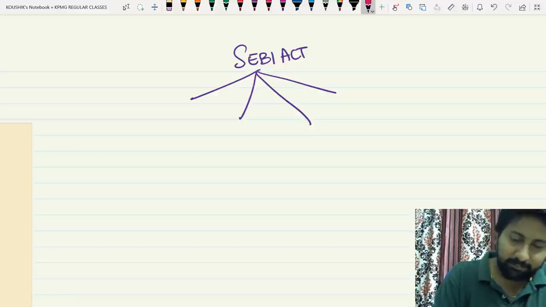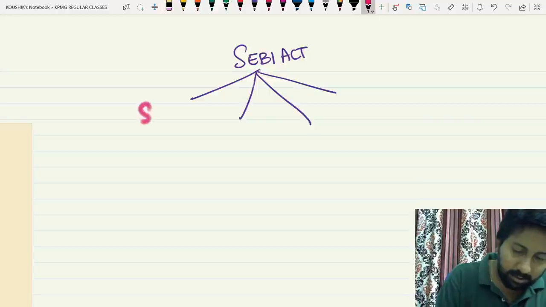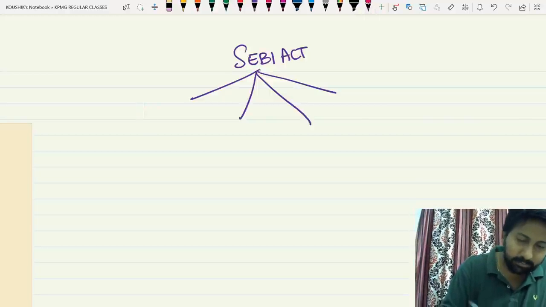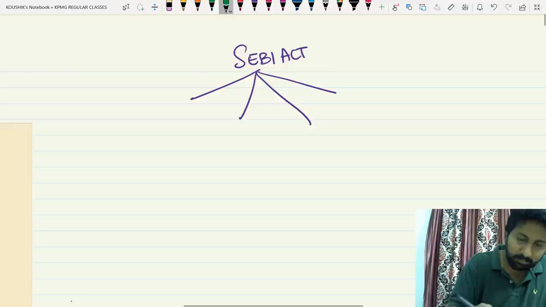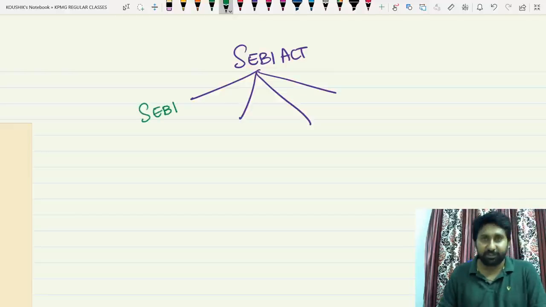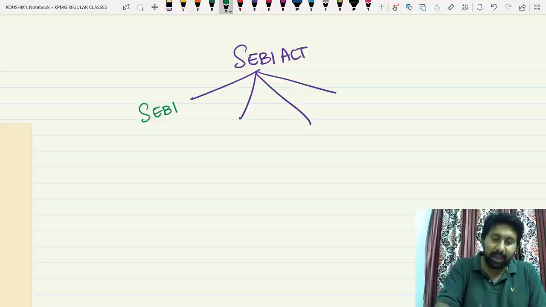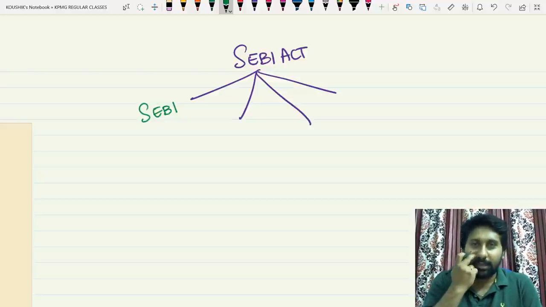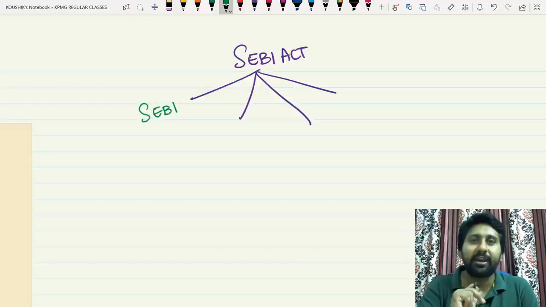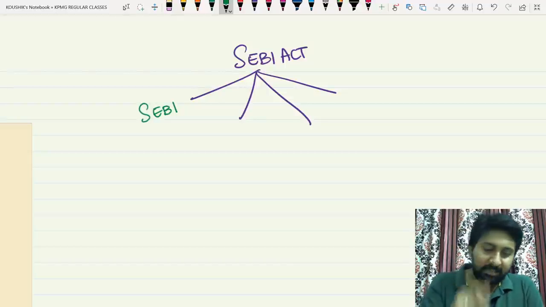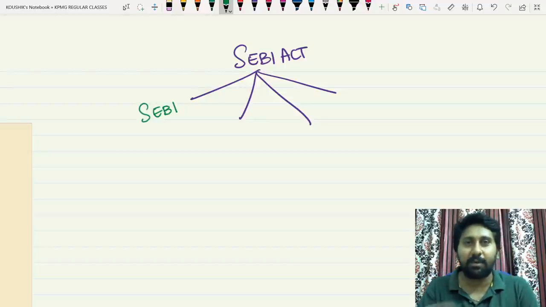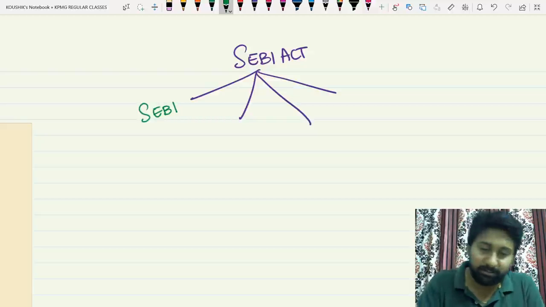The first one will be SEBI and its functions. In the SEBI Act, SEBI is an entity regulated by the SEBI Act. SEBI's constitution, who will be there inside SEBI, all these things are the first part of the story.